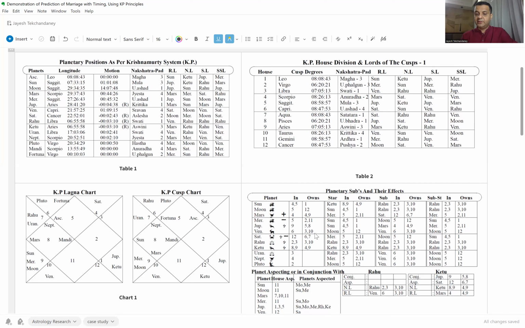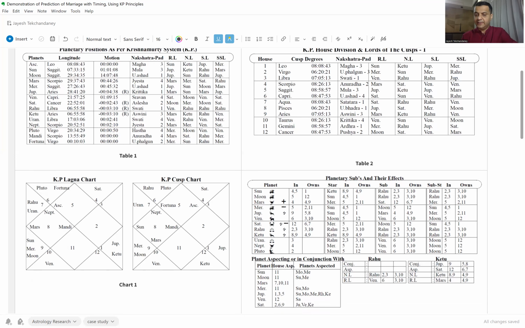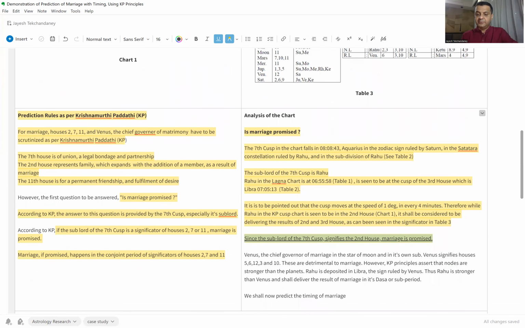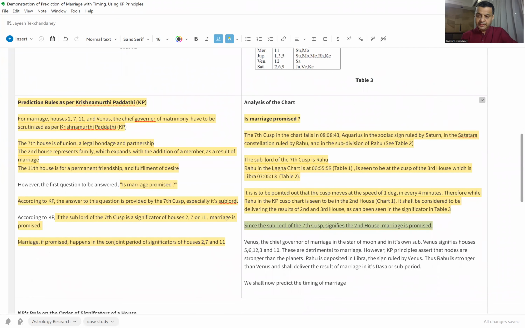The final confirmation on the quality of results will be the sublord of Venus, which is again delivering results of 6, 3, and 10. Now 6, 10, and 12 aren't very good combinations when it comes to marriage. And they are detrimental to marriage. In fact, in Krishnamurti Paddhati's rules, and even in Vedic astrology, the 12th house from any house tends to negate the results of that house. So 6th house is the 12th from 7th. Likewise, 10th house is the 12th from the 11th house, and hence these are detrimental.